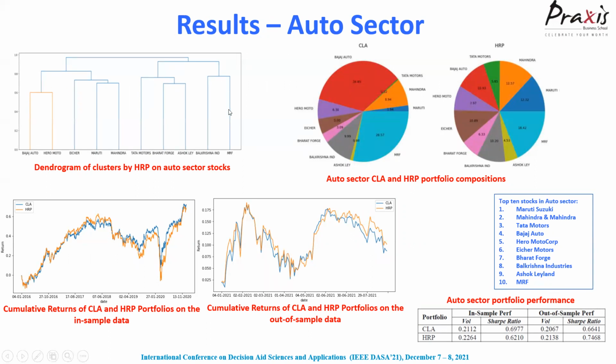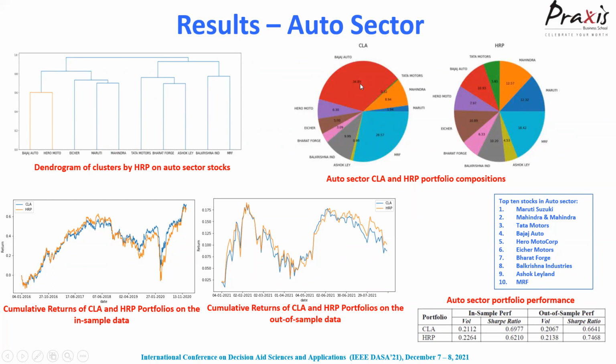For the auto sector, this is the dendrogram of the agglomerative clustering that the HRP algorithm created. We can clearly see that there is one cluster here, another cluster here, and a cluster here, and a cluster here. 4 clusters perceptibly coming out, and this is the allocation of the weights.